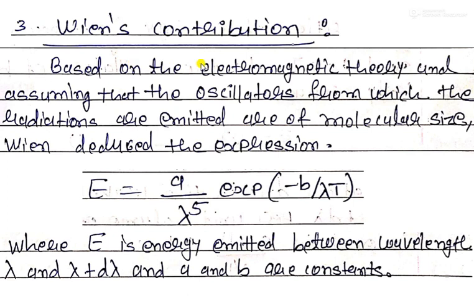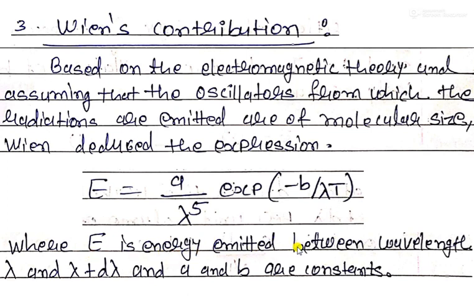Another formulation is also known as Wien's law. Based on the electromagnetic theory and the assumption that the oscillators from which the radiations are emitted are of molecular size, Wien deduced the expression E is equal to A upon lambda raised to 5 exp minus B upon lambda T. Here A and B are constants, lambda is the wavelength, and T is the absolute temperature.